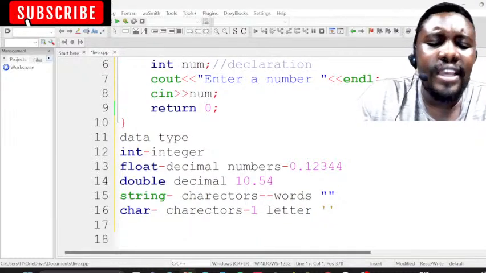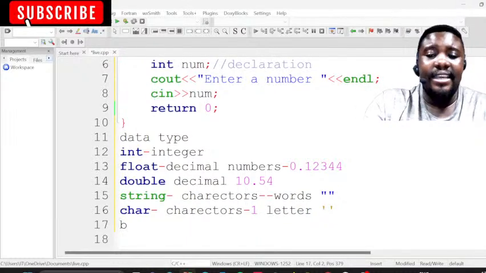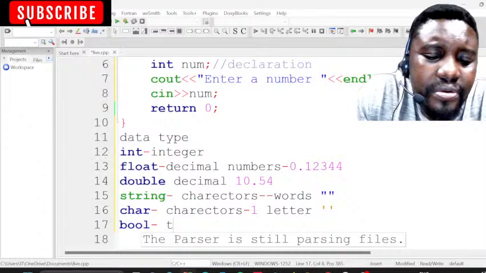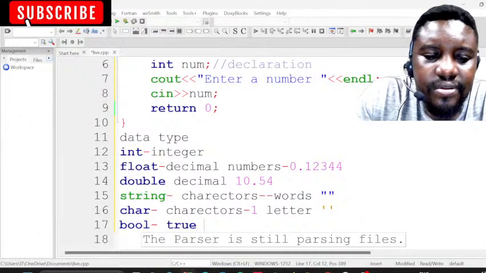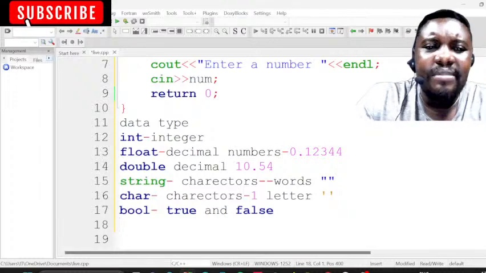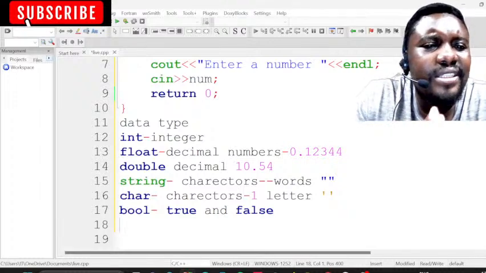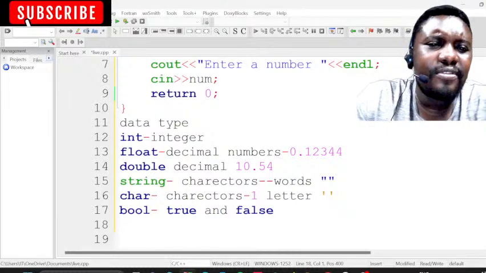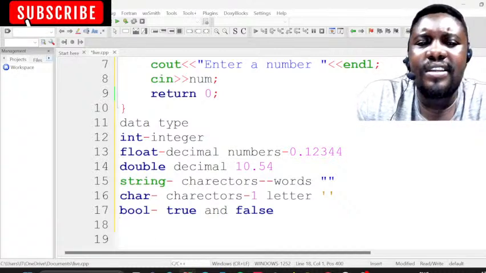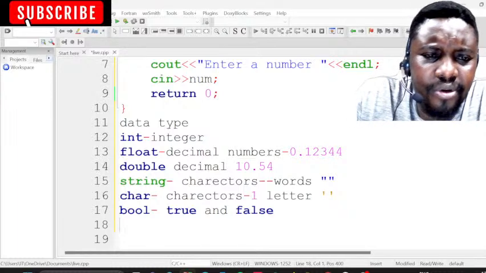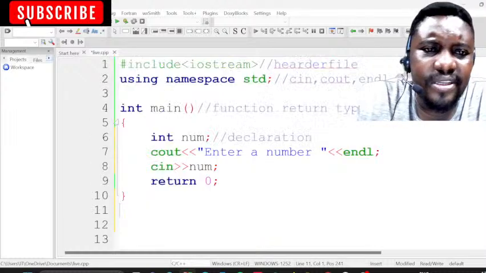And then we also have another one which people don't really take seriously, but it's called bool. Bool is also a data type. It's all about true and false. There are many of them that we can add, but these ones that I just wrote today are just the basic ones that you're going to be using the most. They are float, short, double, long. There are many of them that you can use. So I'm going to erase them and we do our code.